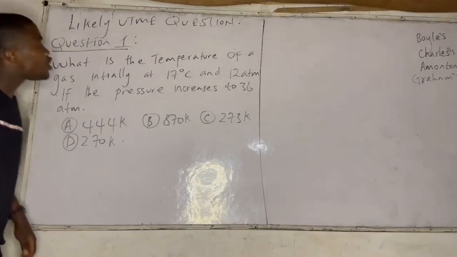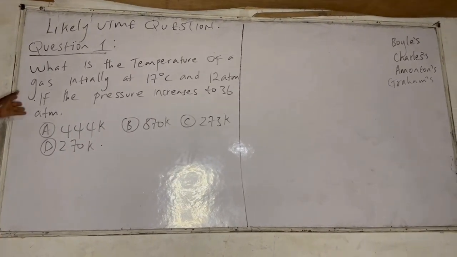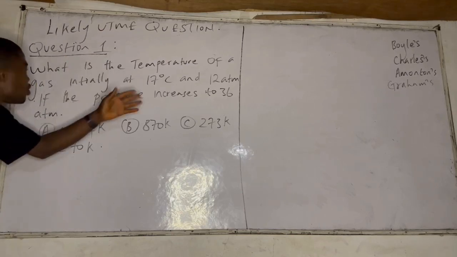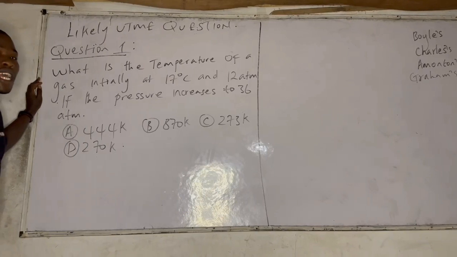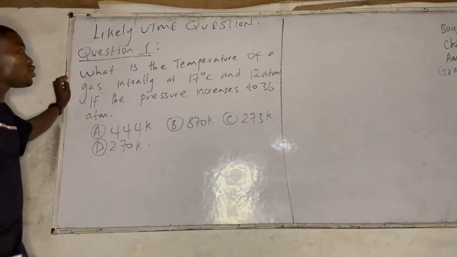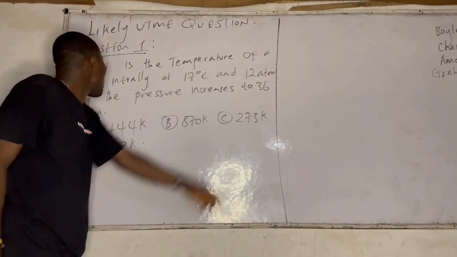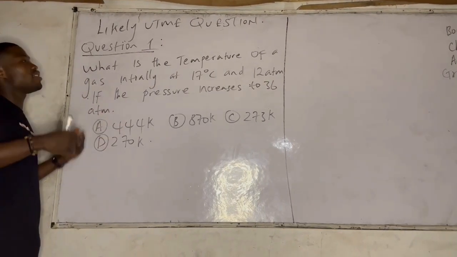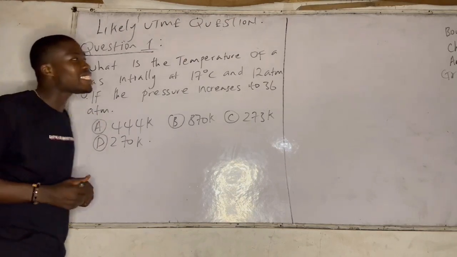Now, if you are faced with a question like this in the examination, first of all, reading the question shows it's a calculation question. It says, what is the temperature of a gas? So that means I'm going back to gas laws, kinetic theory of matter, gas laws. Initially a gas was at 17 degrees Celsius and 12 atm, and the pressure was increased. So which law are we going to look at here? These are under gas laws. There are some certain gas laws.